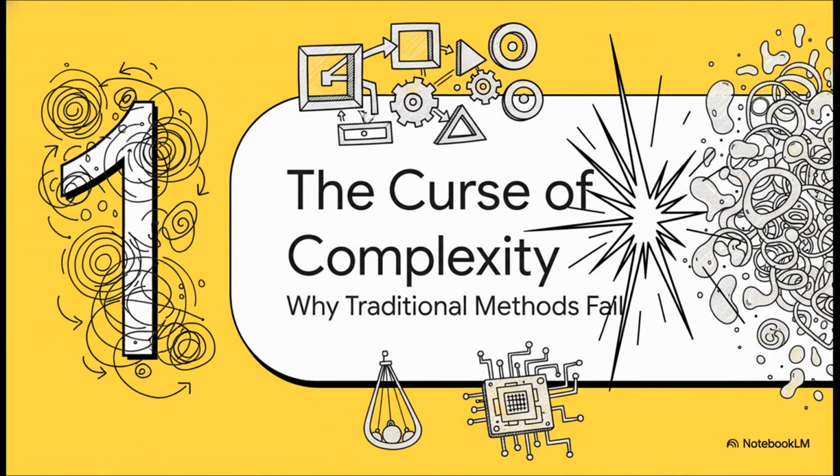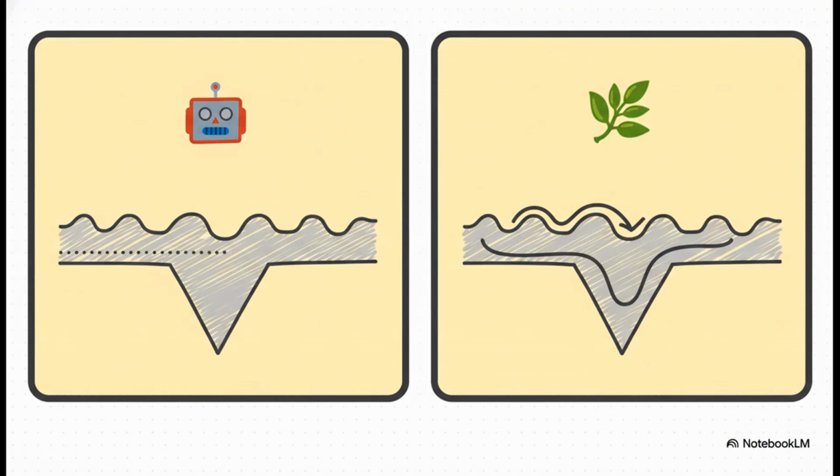Well, it really boils down to a fundamental clash of philosophies. Okay, so here's the heart of it. Traditional computing tries to be exhaustive. It wants to check every single possibility. But the landscape of solutions is filled with thousands of little traps, or local minima. Once a logical algorithm falls into one of those valleys, it thinks it's found the best answer, and it can't climb back out to find the real solution.